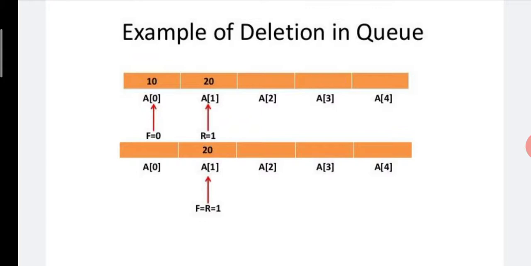But here in this example we have to delete the element. Already we discussed how to delete an element. If you want to delete the element, then we can delete from the front end. Now here the front end element is 10. So 10 is removed from the Q and front is incremented by 1, means front is equal to front plus 1. As you know the front value is 0, and 0 plus 1 is 1. So front goes to the location number 1. So in figure number 2, front is equal to rear is equal to 1.